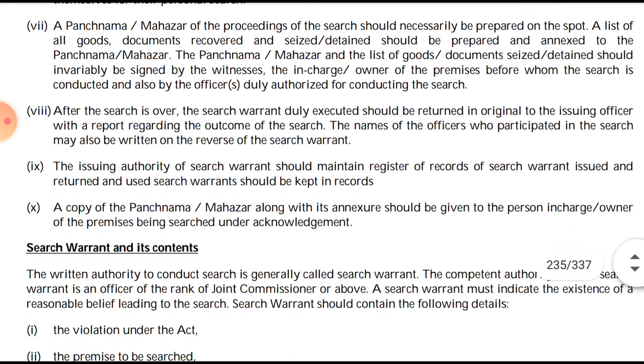Then a copy of the Panchnama Mahazar along with its annexure, that is the list of goods and all the things which have been detained and seized, should be given to the person in charge, the owner of the premises on whom the search has been conducted, under acknowledgement. So as an acknowledgement, they should give a copy of the Panchnama Mahazar along with the annexure to the person in charge and the owner as well.